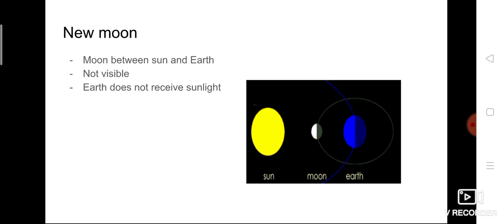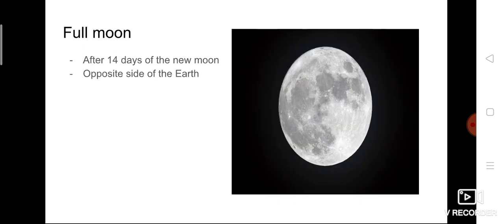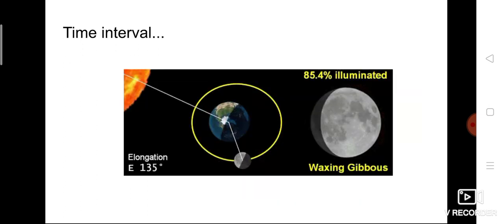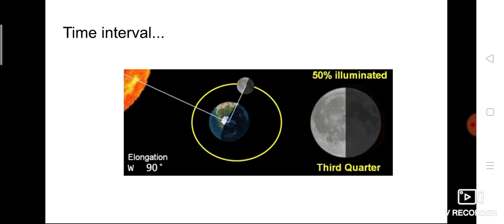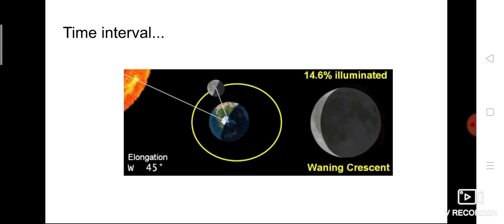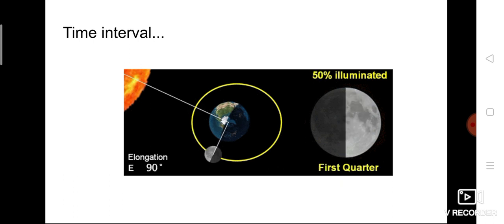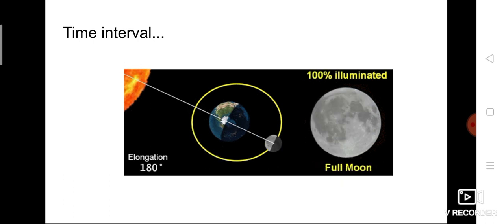That is the opposite side of the earth. The moon will come to the opposite side of the earth. So that is called what? Full moon. So that is the time interval. Within 15 days, that is about 14 days itself, you are able to find full moon. That is, the moon is coming to the opposite side, isn't it?